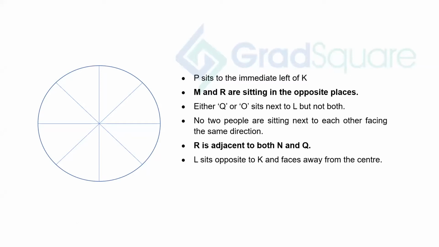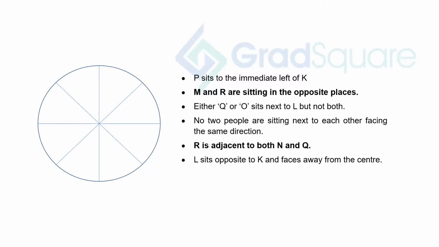Now see, why am I taking these two statements? Because both these statements have got R in it. There is no other such statement available. There is a statement in which the Q is available, which is statement number 3 and statement number 5. But then the third statement is either Q or O, so it's again a confusing part there. So we are going to take references which are straight.